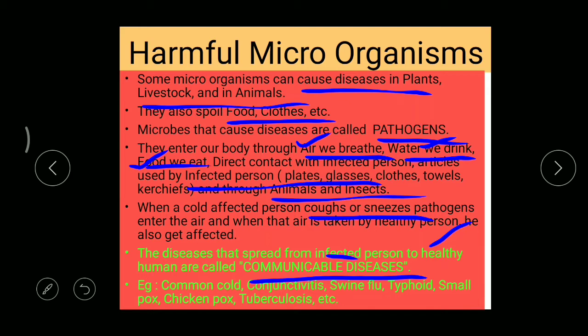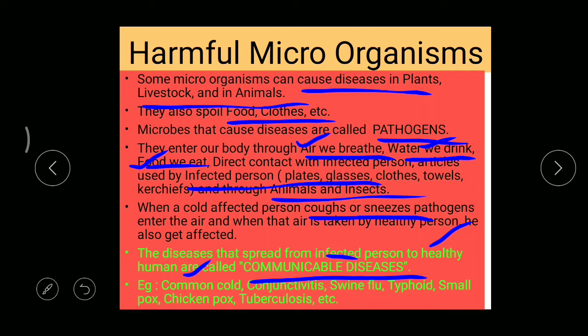Why? Because it is very easily spreading from one person to another person. So such a disease which can easily spread from an infected person to a healthy person is said to be a communicable disease. Here we can find some examples: common cold, conjunctivitis.